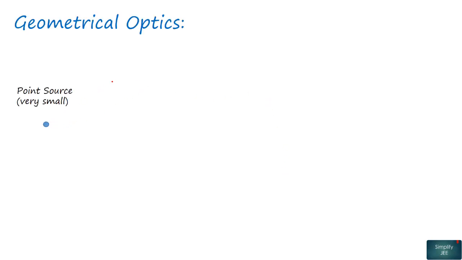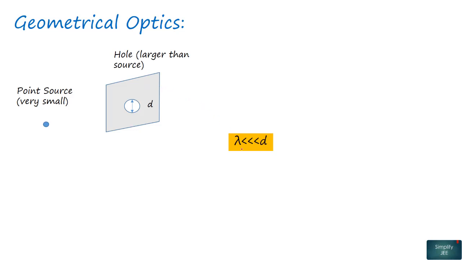Now the question comes as to when to use the geometrical optics approach and when to use the wave optics approach. To answer that, consider a very small point source and an opaque sheet placed in front of this point source having a hole such that the diameter of the hole is very large as compared to the wavelength of the waves or the rays emitting from this point source.